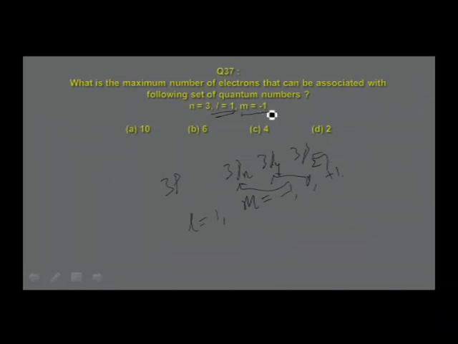So, in the given question, it is minus 1. That means it is 3pz orbital. 3pz orbital alone is possible for these quantum numbers. Any orbital can accommodate a maximum of 2 electrons. Therefore, the orbital possible is only one, that is 3pz orbital, and it can accommodate only 2 electrons.